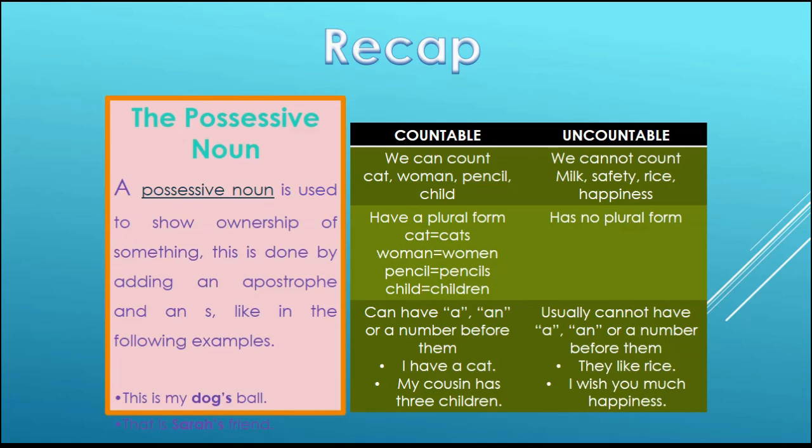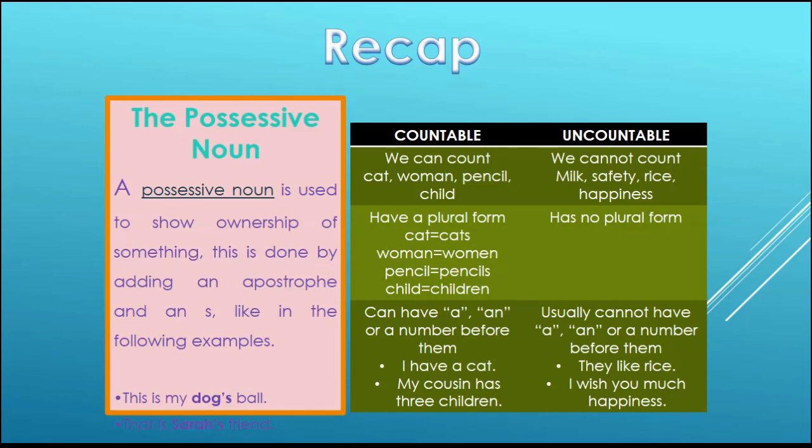The second point was that all countable nouns have a plural form, like cat and cats, woman and women, pencil, pencils, child, children. The uncountable nouns have no plural form.